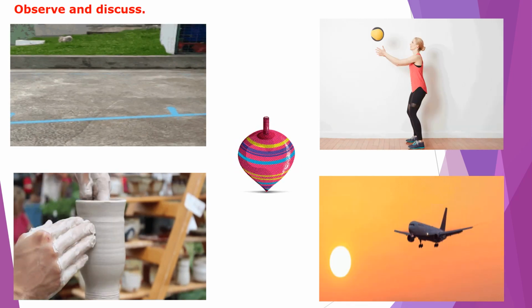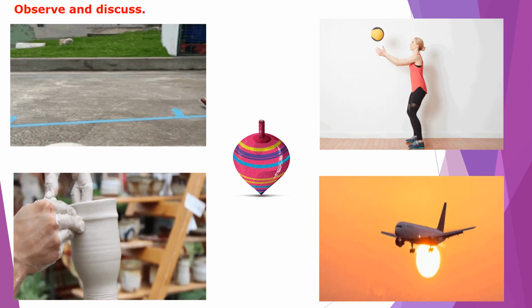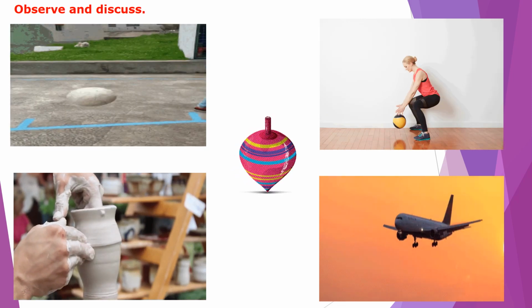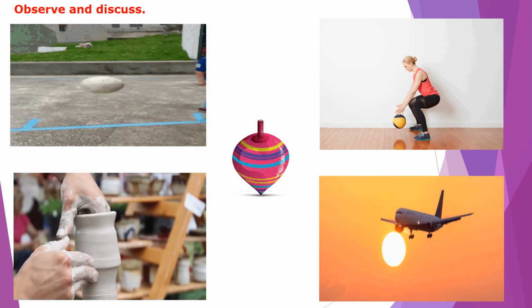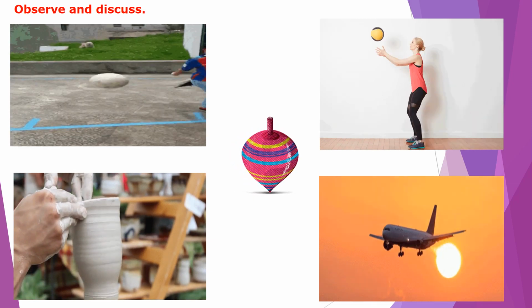So, in this picture, the objects are in motion, but their motions are different. Some are in circular motion and some are in straight motion, or some are moving in a random motion.